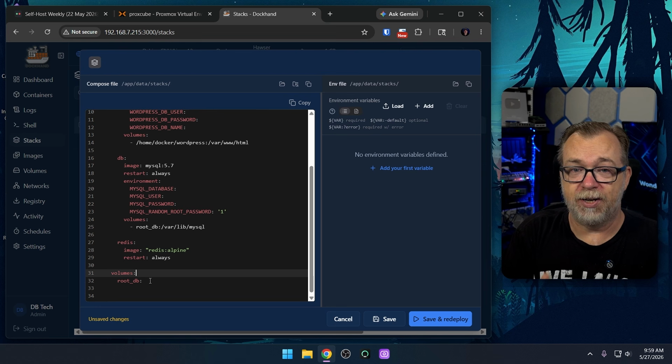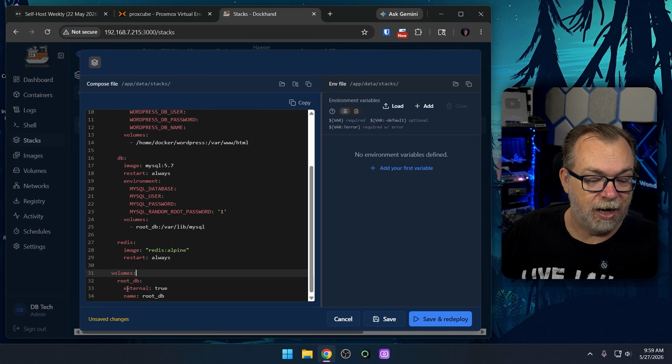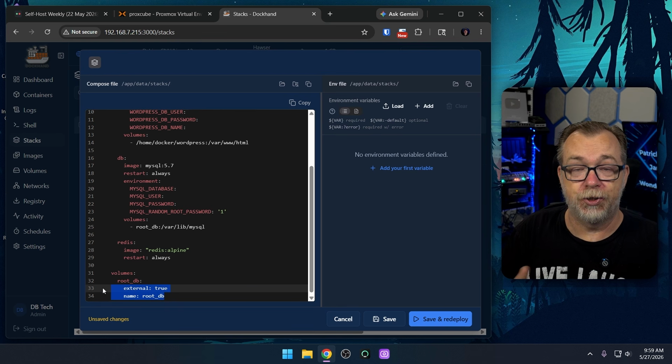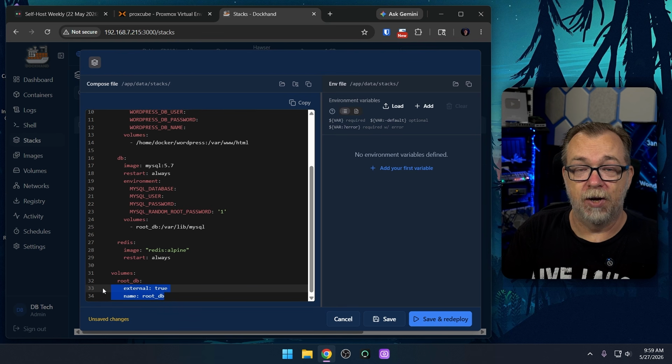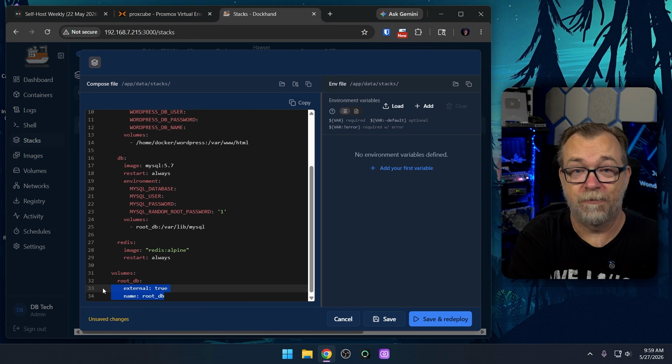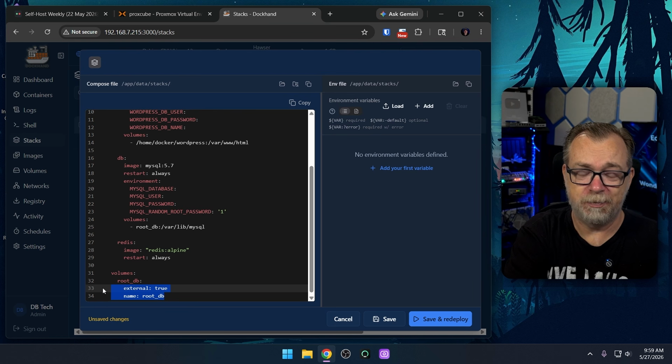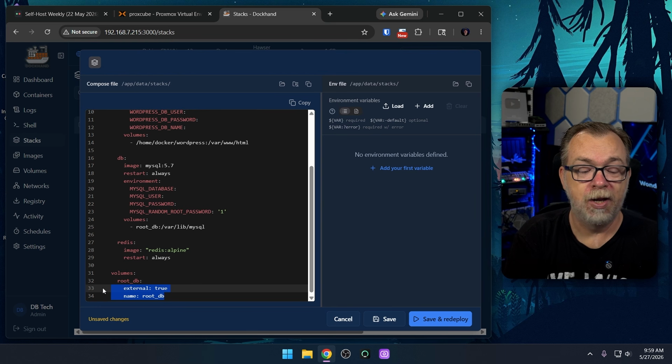In order to fix this, what you need to do is come down here to the next lines that say external equals true and the name of root_db. Add these two lines to your Docker compose for any Docker volume that you've got, and of course adjust that for the actual volume name of your volume. Just make sure that you add that external equals true with the name and the actual database name, as you can see here. For Docker networks, you would do the same thing: declare it external, and then name that external network just as we did there with the volume. And that's the whole catch.